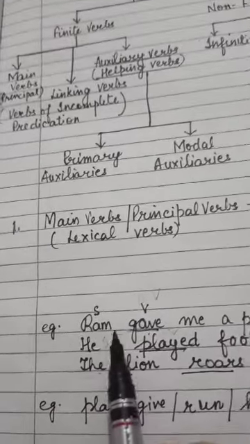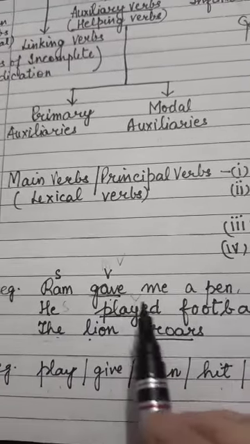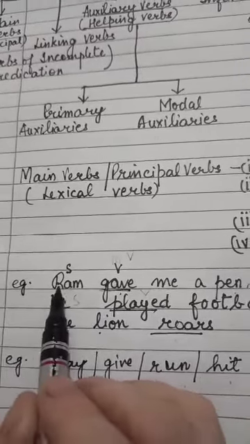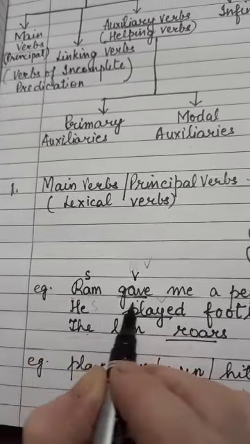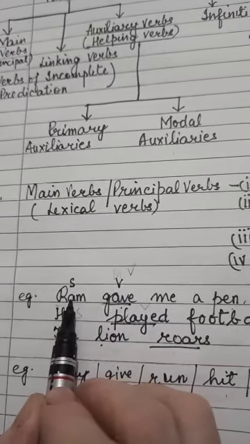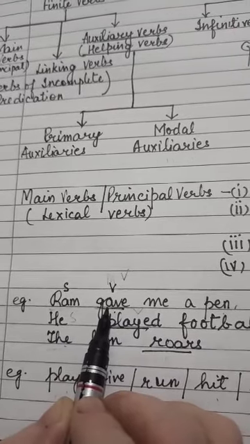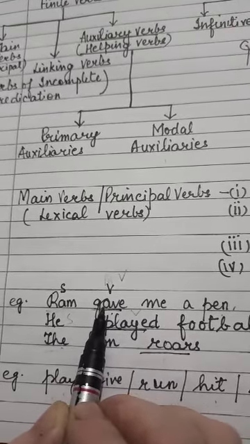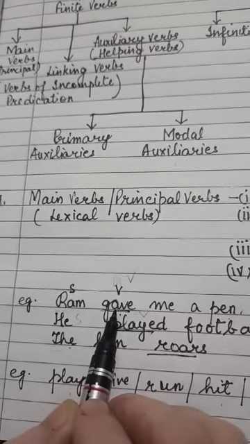Now take this example. First example is: Ram gave me a pen. Right? What is the subject in this sentence? Subject is Ram. Right? And what is the verb? Verb is gave. So you can see immediately after a subject we have a word which is a verb. It's an action word. Therefore, this is considered to be a main verb.